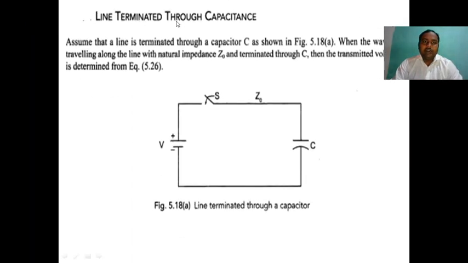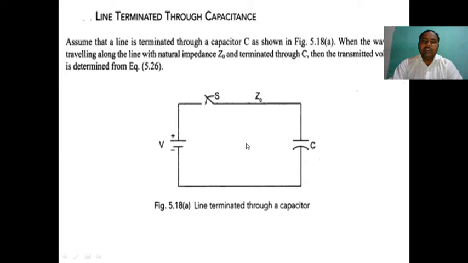When a line is terminated through capacitance, what is the transmitted voltage? We can find out. Assume that a line is terminated through a capacitor C as shown in the figure. When the wave travels along the line with natural impedance Z0 and is terminated through C, the transmitted voltage is determined from the equation. Here we have the voltage V, the switch S, natural impedance Z0, and capacitance C.